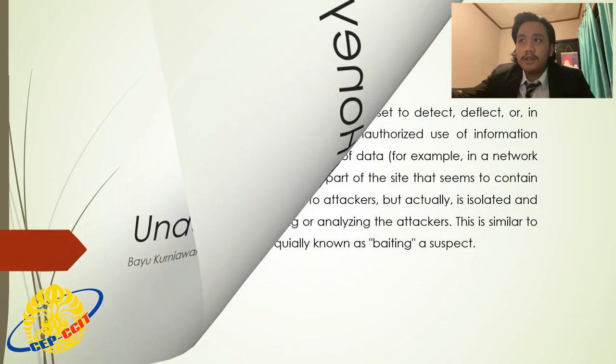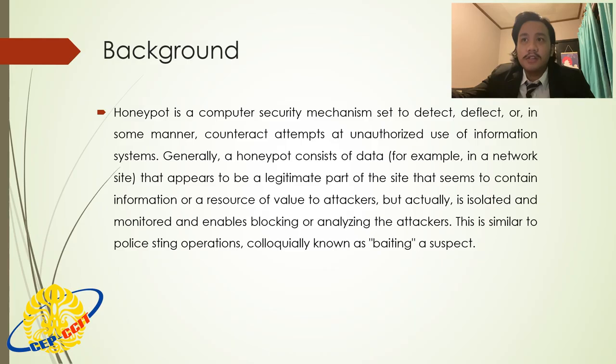Honeypot is a computer security mechanism set to detect, deflect, or in some manner counter attempts at unauthorized use of information systems. Generally, a honeypot consists of data, for example, in a network site that appears to be legitimate. Part of the site seems to contain information or resources of value to attackers, but it is actually isolated and monitored, and enables blocking or analyzing the attackers. This is similar to a police sting operation, colloquially known as baiting a suspect.